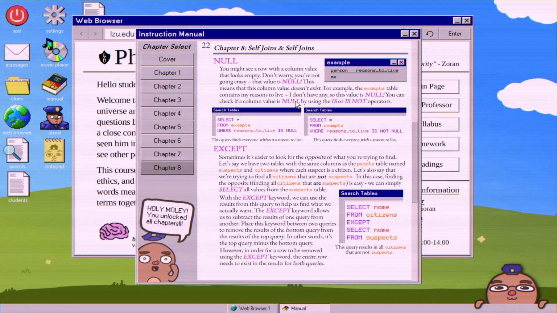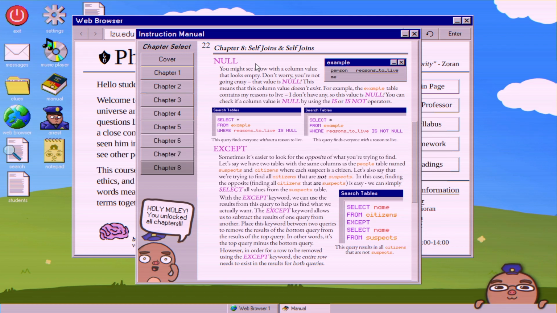You can check if a column value is null by using the is or is not operators. So then in the examples, you have reasons to live is null, where reasons to live is not null. And when it says null, it literally means that there is an empty space where a value should be. And other than the last case with the New Hampshire wiki, I have yet to see space that is null.